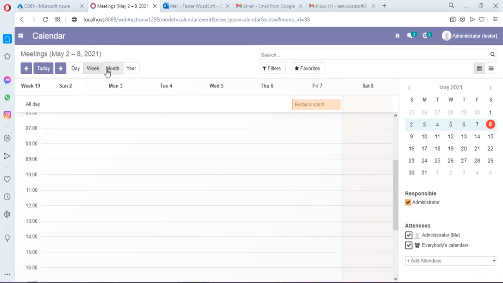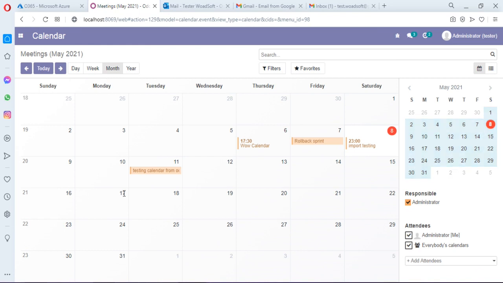The month view button, and here is the event we are importing from the Microsoft calendar here. And this event is exported to the Microsoft calendar. So both operations are successfully executed. Then move forward to the next component.